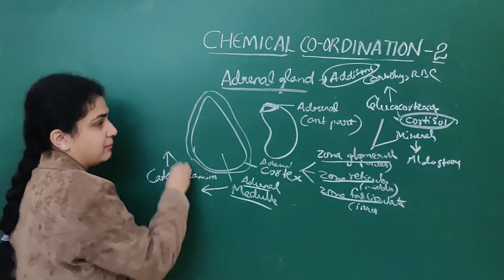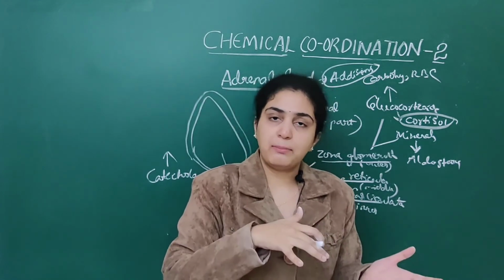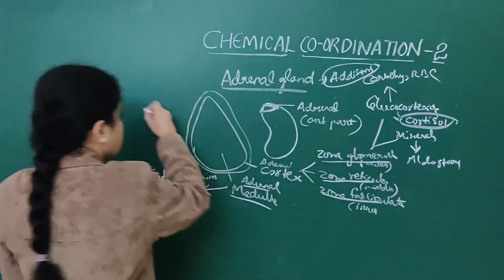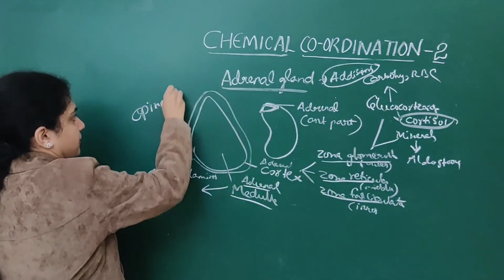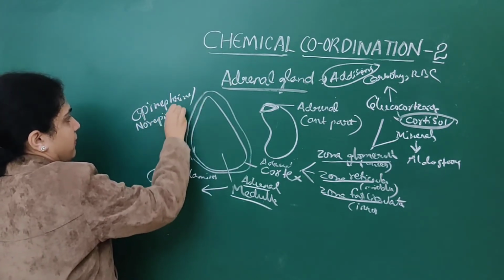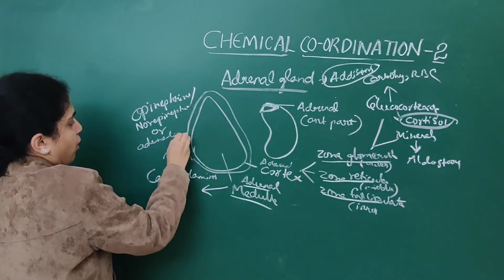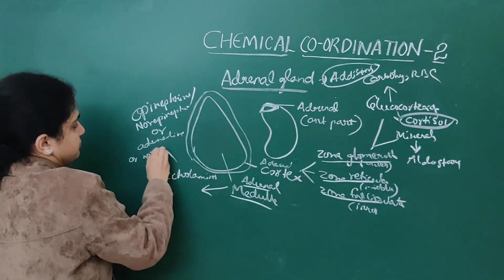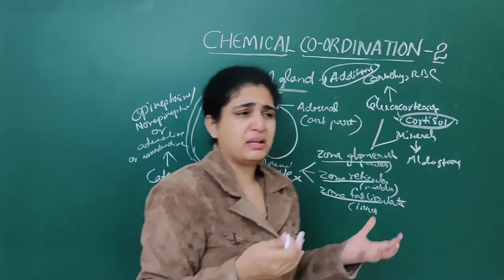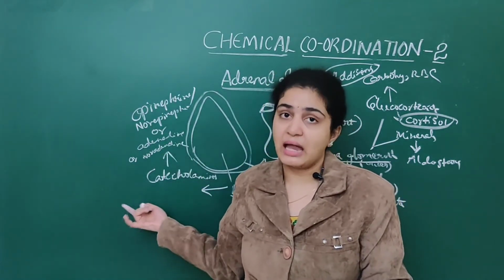Catecholamines means epinephrine or adrenaline, and norepinephrine or noradrenaline. These are all catecholamines.